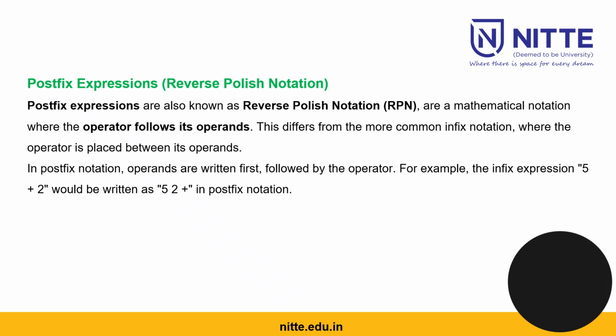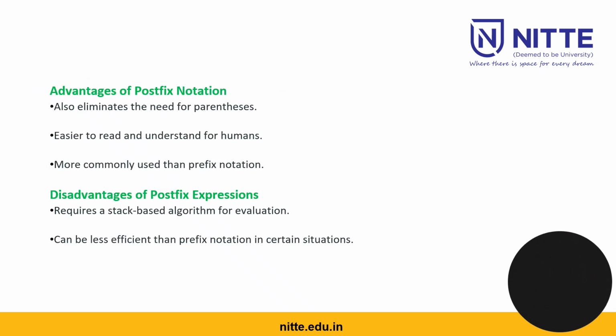You can see here also 5 plus 2, which is what we generally use, but if I have to write it in postfix form, first I will write 5, then 2 and then plus. This kind of representation is called a postfix expression.